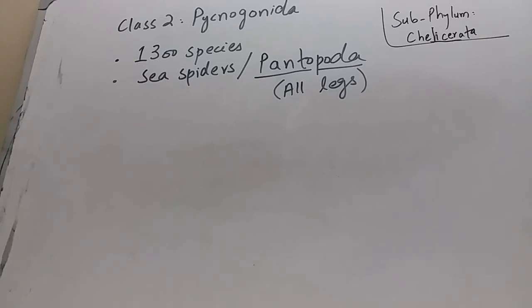The leg size reaches up to 70 centimeters in some sea spiders. Why are they called Pantopoda? Because the size of the legs is very large. They are very large in size, and the legs reach up to 70 centimeters in some sea spiders. That is why they are known as Pantopoda.